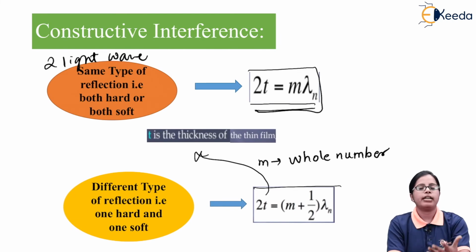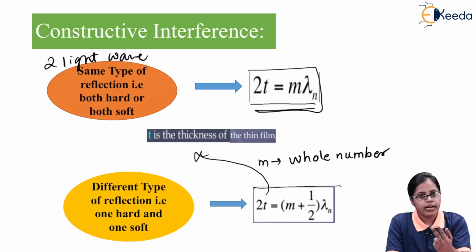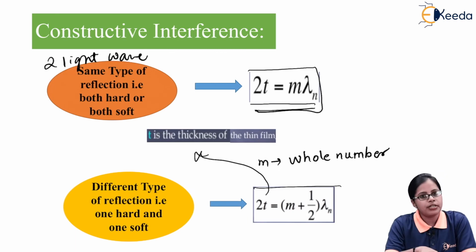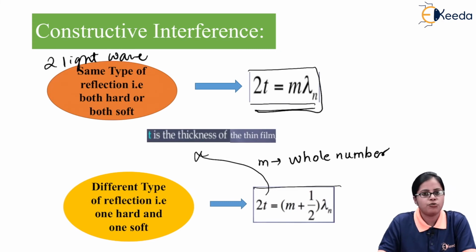So if you want to get constructive interference in a thin film, there are two criteria: either the two light waves undergo the same type of reflection, or the two light waves undergo different types of reflection, satisfying the two conditions 2t = mλn, or the second condition 2t = (m + 1/2)λn.